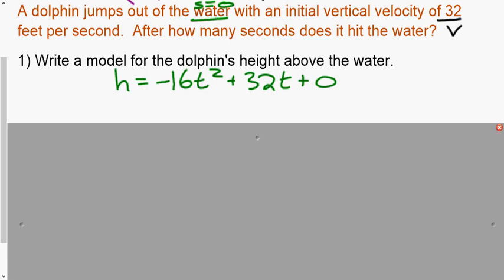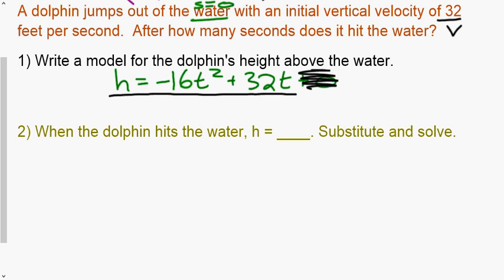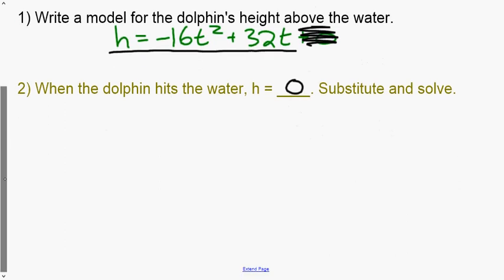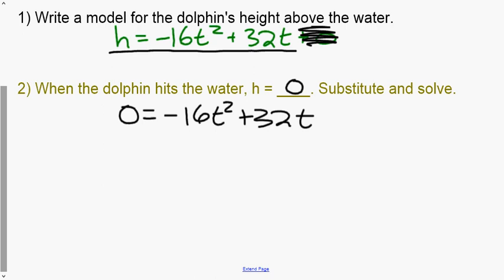Now when we go to do this, since it's plus 0, it's not really there. So it's really going to be just this. H equals negative 16t squared plus 32t. When the dolphin hits the water, so basically the dolphin jumps out of the water, lands in the water, the height again is 0 because we're saying the water would be the equivalent of the ground. So that means we're going to go 0 equals negative 16t squared plus 32t. And we don't need that plus 0 at the end. And now we need to solve this.